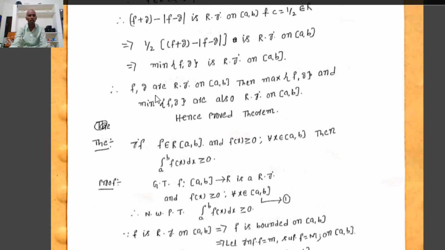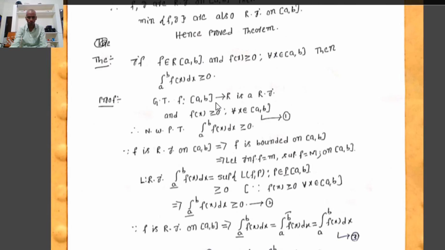Therefore, if f comma g are Riemann integrable on the closed interval a comma b, then the maximum of f comma g and the minimum of f comma g are also Riemann integrable on the closed interval a comma b. Hence, the theorem is proved.